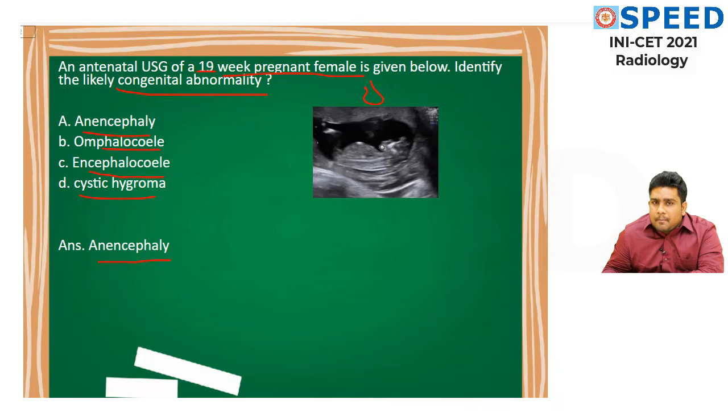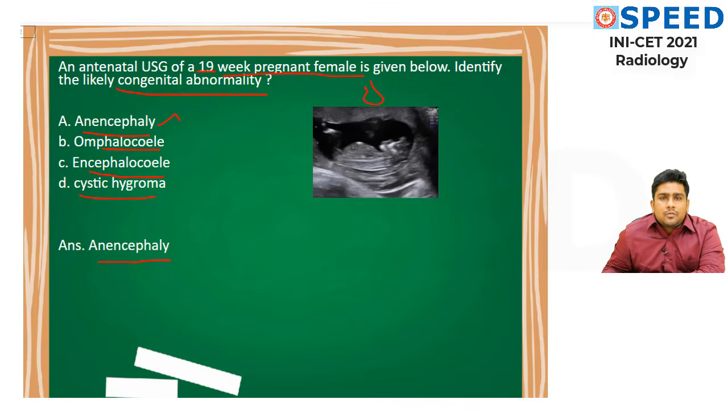One is the mandible part, another is the hard palate part. So where is the abnormality? We are not able to see a very white structure in the cranium part. Hence I come to a diagnosis, it is anencephaly.